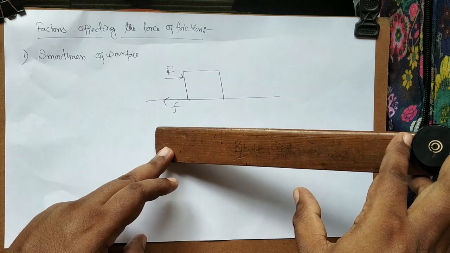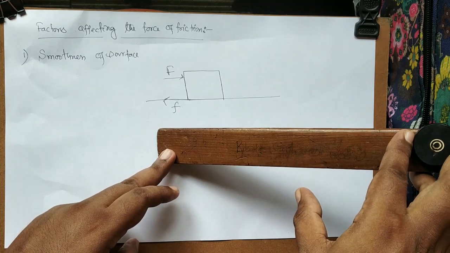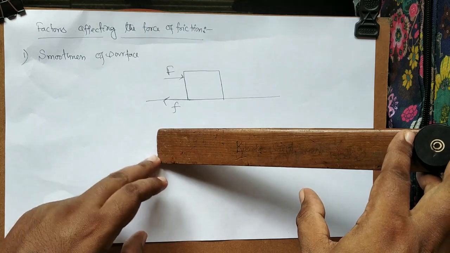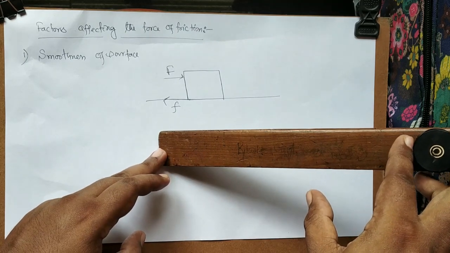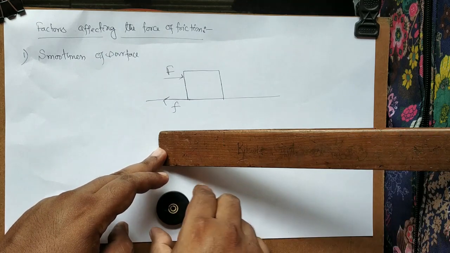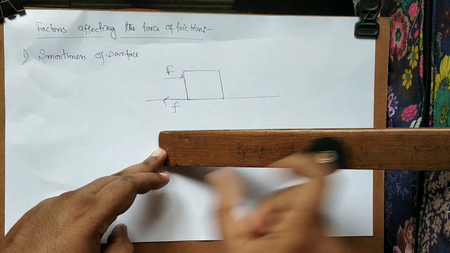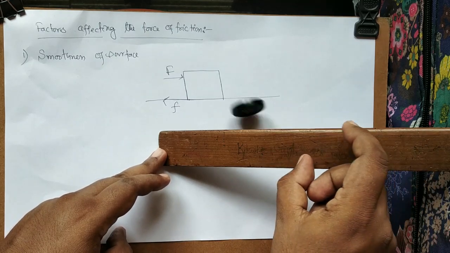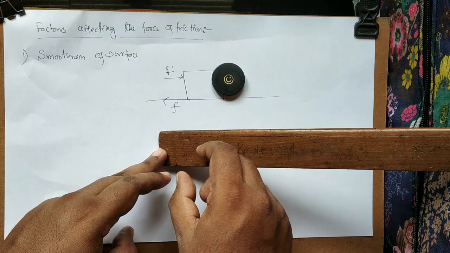Not only that, we have seen slides in front of our school. We want to make the slides very smooth so that a person can sit over here and easily slide down this way. If it is not smooth, it is rough, then what will happen?